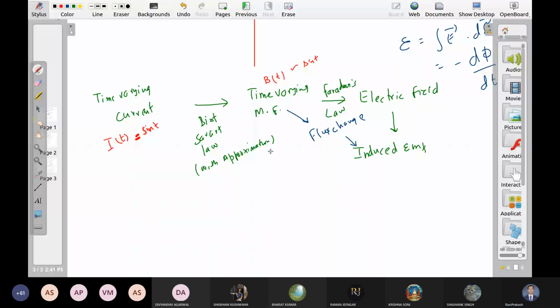Induced EMF, yes, this is also some function of time, sin or cos, right? And because of this induced EMF, now we have an induced current. What is that current?